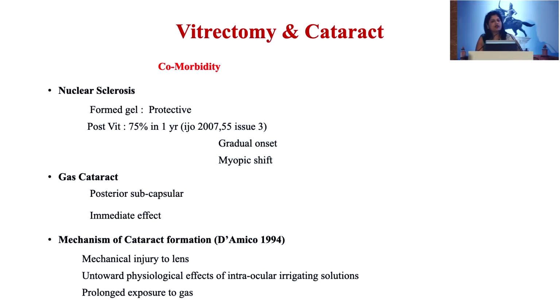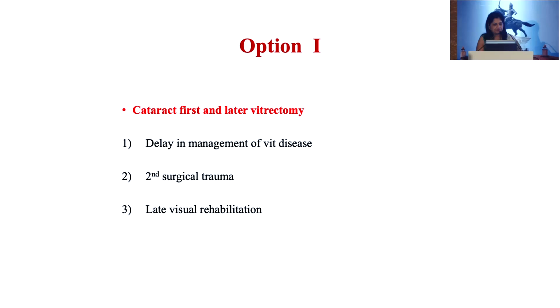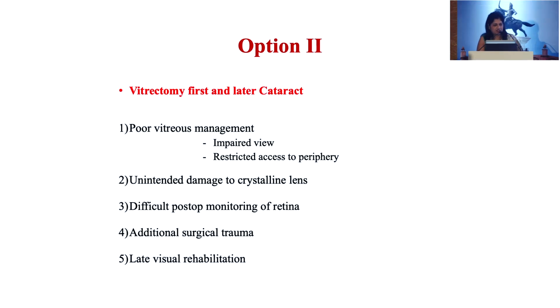Now coming to the combined surgery. We can also combine the vitrectomy and the cataract because it is seen that there is progression of the cataract in 75% of the patients who underwent only the vitrectomy and not the cataract surgery. It is because of the procedure per se or the gas cataract. So option 1, we can do the cataract and later the vitrectomy, but it delays the management of the vitreous disease and late visual rehabilitation.